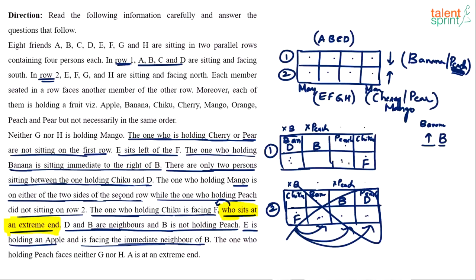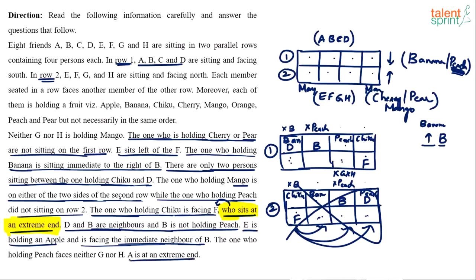Now E can either be this or this, one of those two positions. The one who's holding peach faces neither G nor H. So G or H cannot come here. Remember, G or H cannot come here because the one who's holding peach is not facing those two persons.